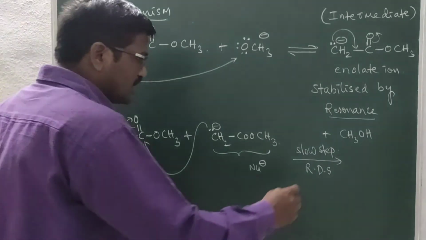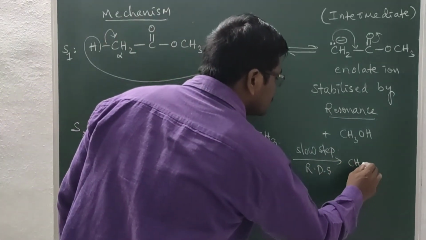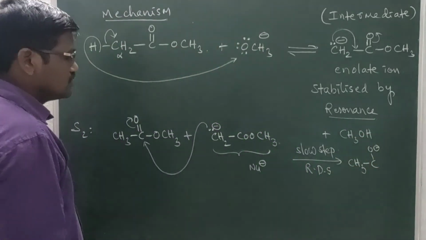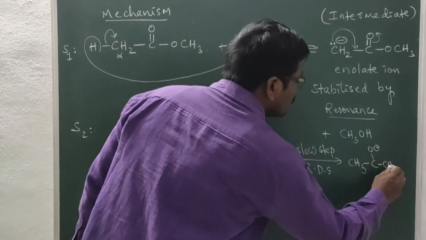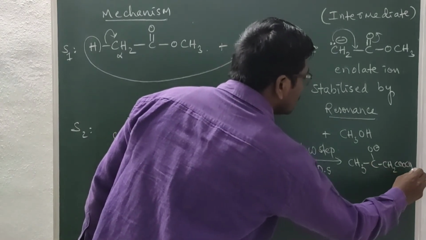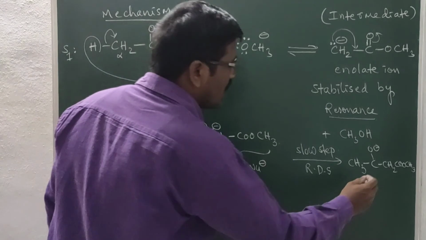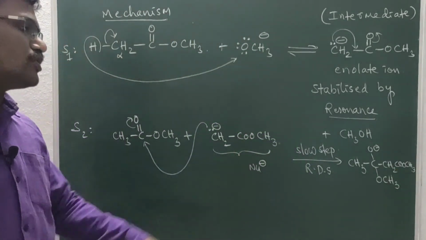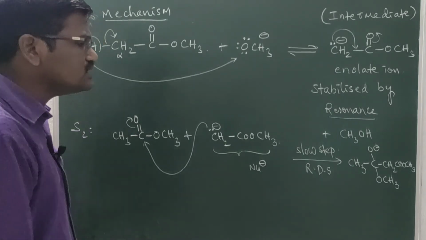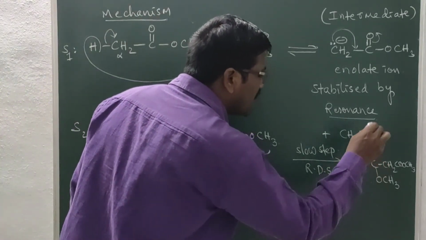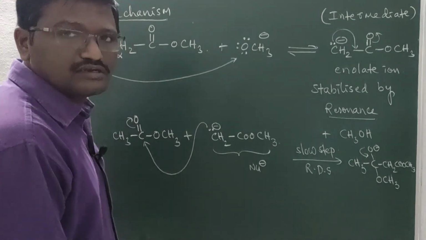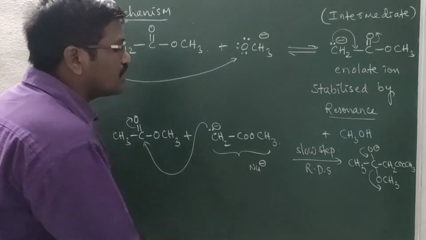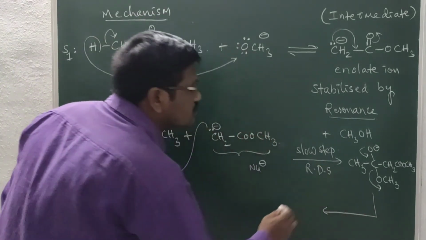In this step we got the product like this, that is CH3O minus and CH2COOCH3 and this is OCH3. After nucleophilic addition we got the product like this. In this, oxygen will revert the electron pair back to the central carbon, so OCH3 will depart as methoxide ion.